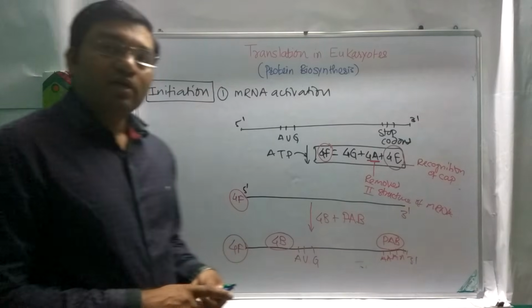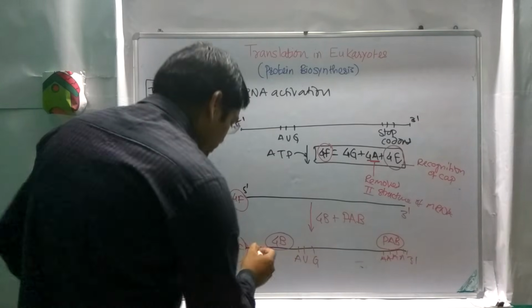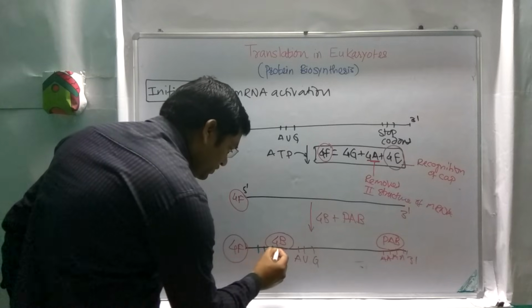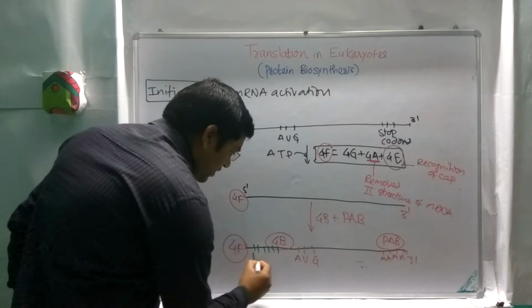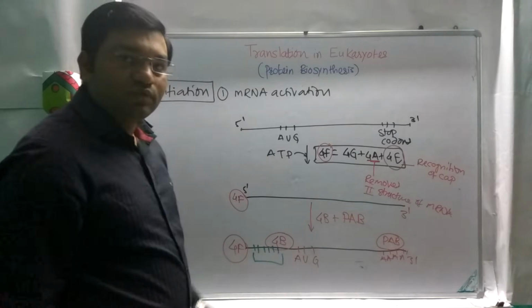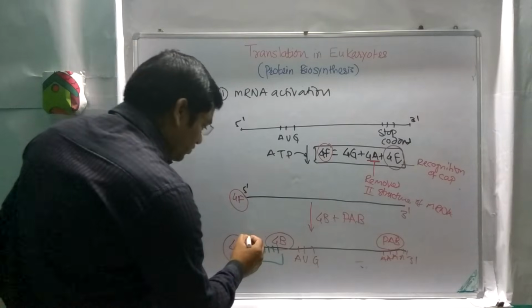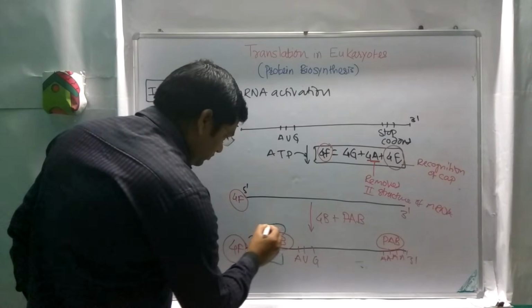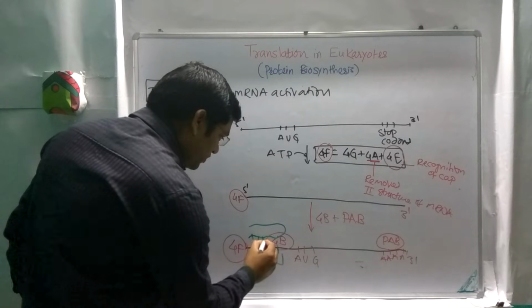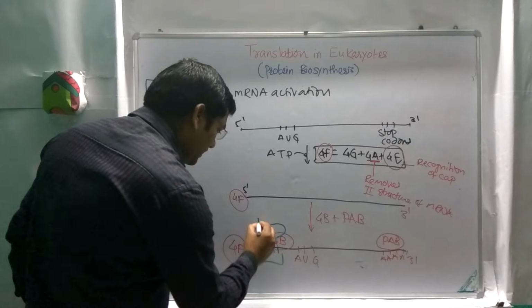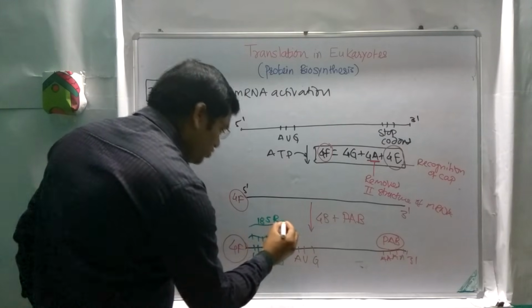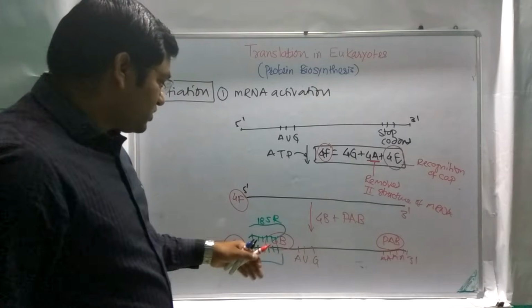There is another marker sequence upstream to the AUG, which is complementary to the 18S ribosomal complex. This one is the 18S ribosomal subunit.